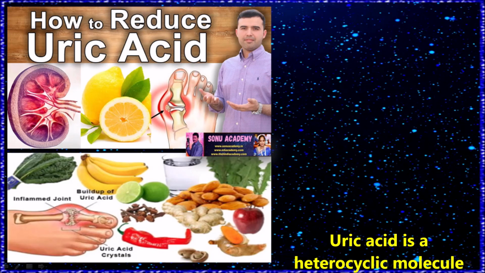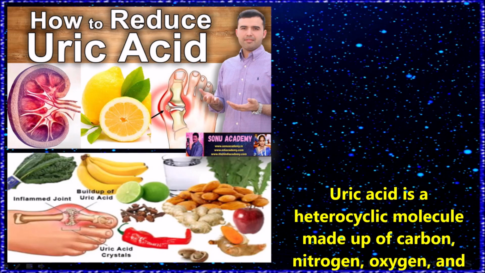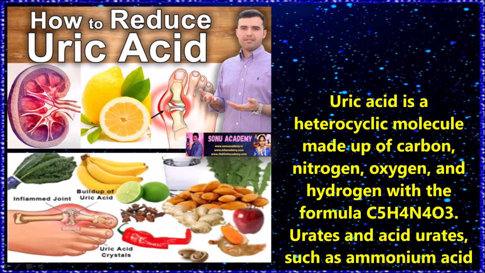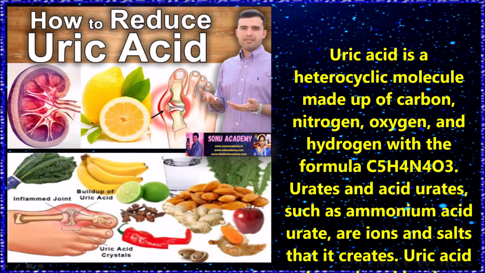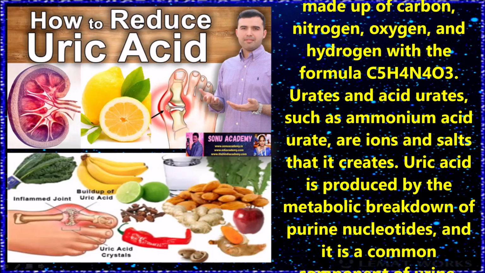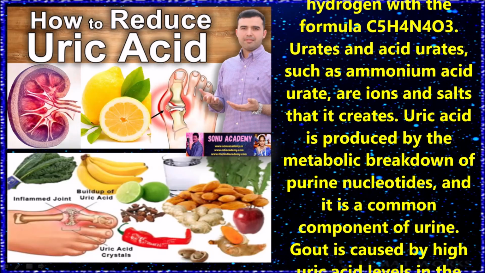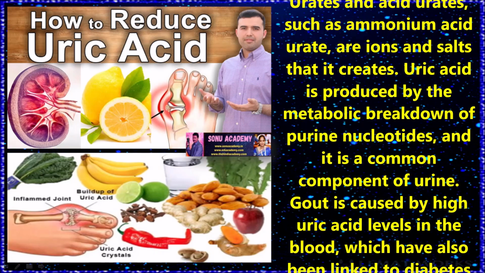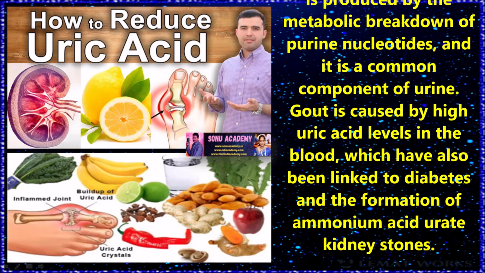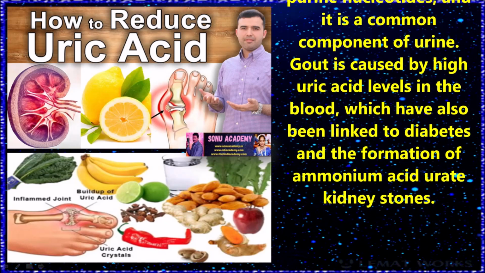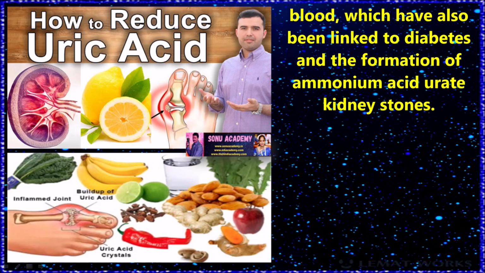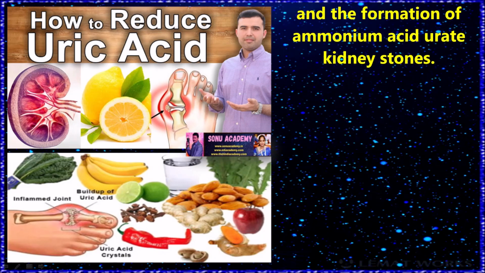Children, now let's come to the conclusion. Uric acid is a heterocyclic molecule made up of carbon, nitrogen, oxygen and hydrogen with the formula C5H4N4O3. Urates, such as ammonium acid urate, are ions and salts that it creates. Uric acid is produced by the metabolic breakdown of purine nucleotides and it is a common component of urine. Gout is caused by high uric acid levels in the blood, which have also been linked to diabetes and the formation of ammonium acid urate kidney stones, etc.